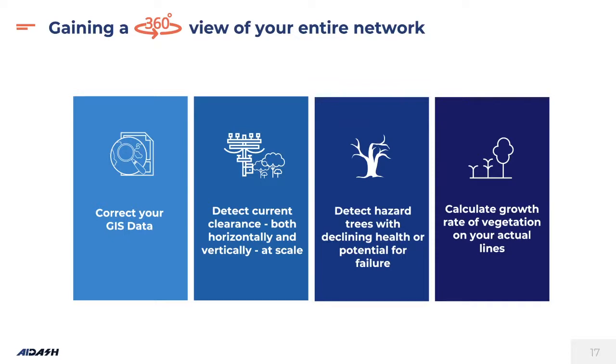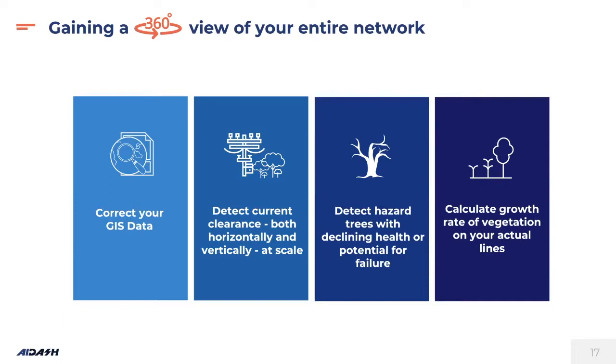Again, emphasizing a couple of key highlights from that workflow of what we enable from the AI-IBMS product suite. You basically get a 360-degree view of your entire network. And the workflow, the way it works: often what we have seen is the GIS data of a utility may not be 100% accurate. So in that case, even if you just run the models, it may not give you the right accuracy. So we have internal models which can take the data and correct it.